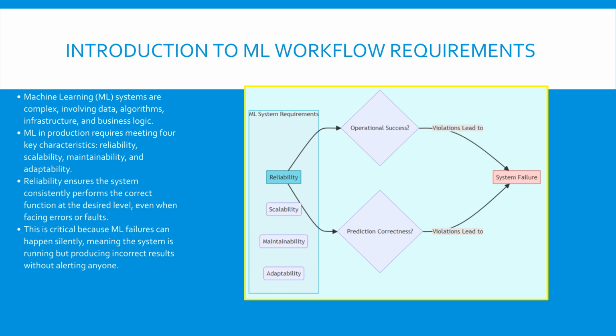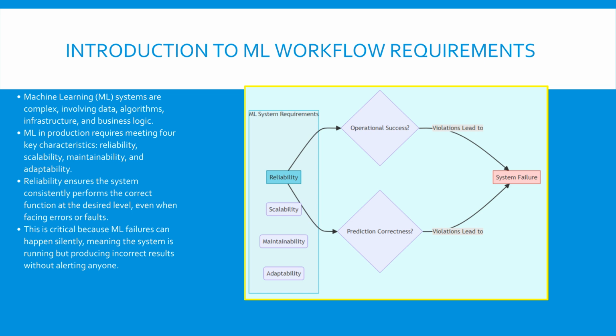Reliability is the capacity of your ML system to consistently perform its intended, correct function at the expected speed, even when things go wrong, such as hardware failure or a bug in the code. This is crucial because ML systems often suffer from a unique and dangerous problem: silent failure. This means the system appears to be operating normally, no crashes or error codes, but it is silently delivering completely wrong predictions, potentially causing harm or misleading users. In the next slides, we will explore what causes these faults and how to design systems that tolerate them.